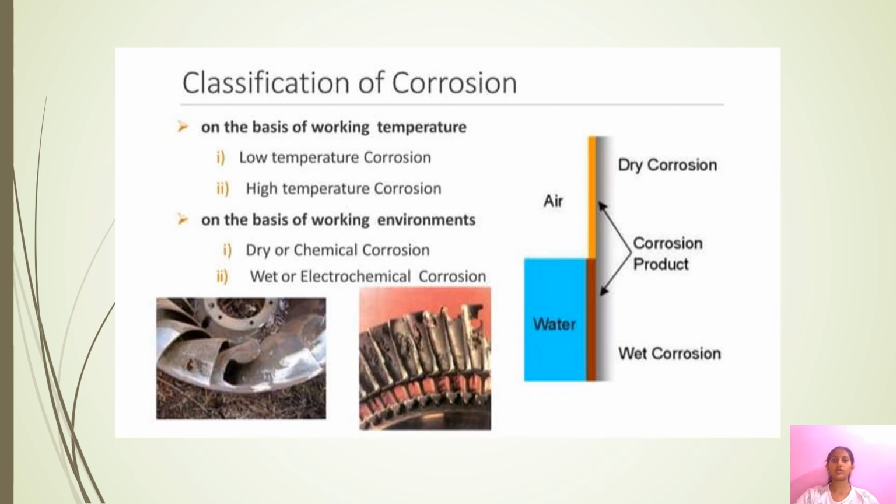So let's know about the classification of corrosion. On the basis of working temperature, there are two types: low temperature corrosion and high temperature corrosion. And on the basis of working environment, there are also two types: dry or chemical corrosion and wet or electrochemical corrosion.